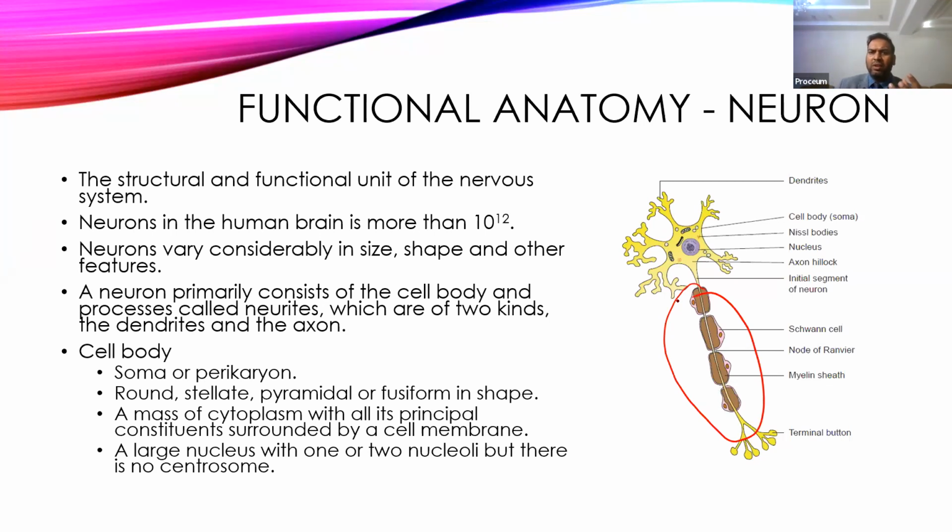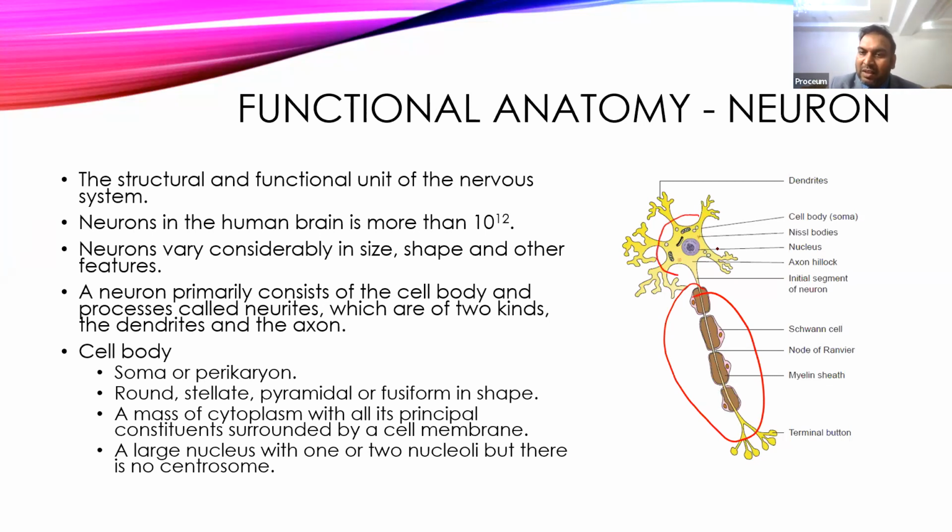The body is the control mechanism which controls the function of both dendrites and axons. It is also referred to as the soma, or perikaryon. Peri means surrounding, karyon means nucleus, so the structure surrounding the nucleus. So we also call it the soma.